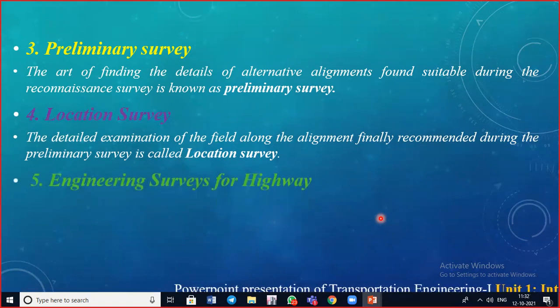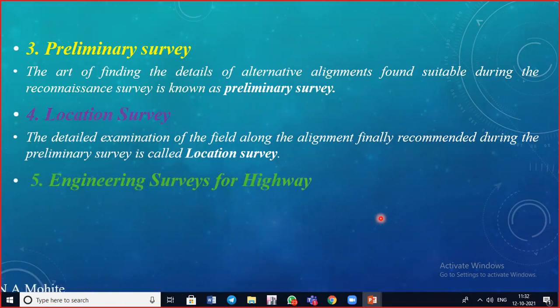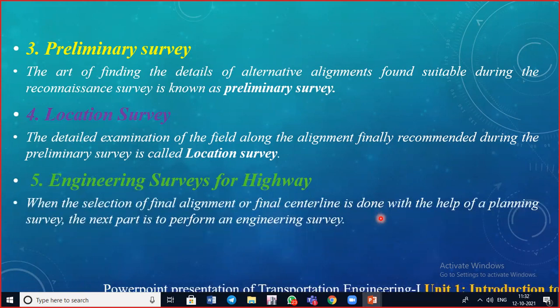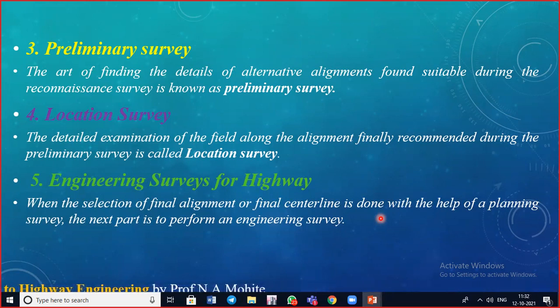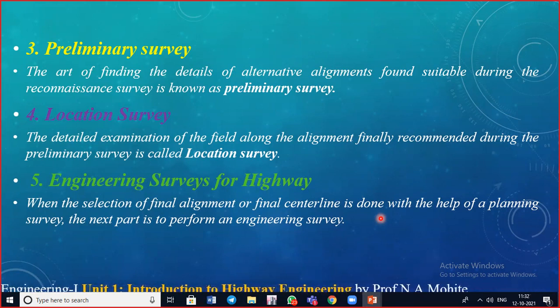Next one is the engineering surveys. When the selection of the final alignment or the final center line is done with the help of the planning survey, the next part is to perform an engineering survey. In such a case, we are supposed to go for traffic surveys, soil and material surveys, and drainage surveys.